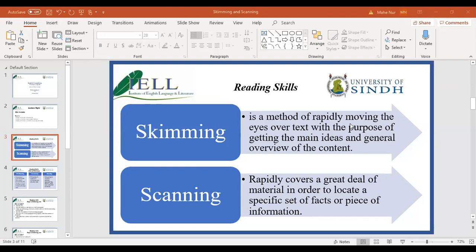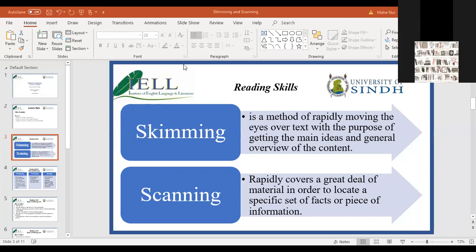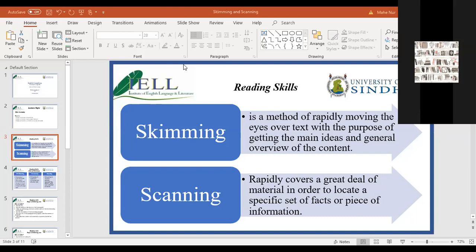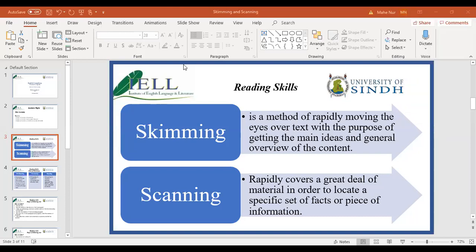Before we go into the details of that chapter, I would like to teach you two very important reading skills. As you can see on your screens, I hope that it is visible to all of you, skimming and scanning. Name of the book, Ibad Ahmed. It is not available on market. That's why I have given you some scanned pages of that book. You have to download them. I will provide you with the scanned pages.